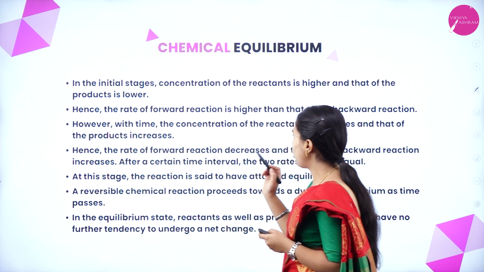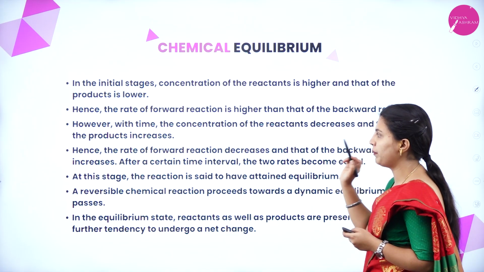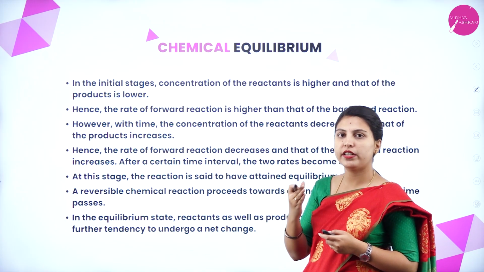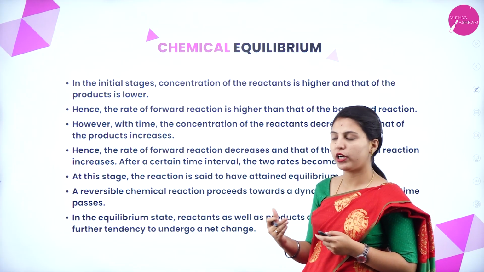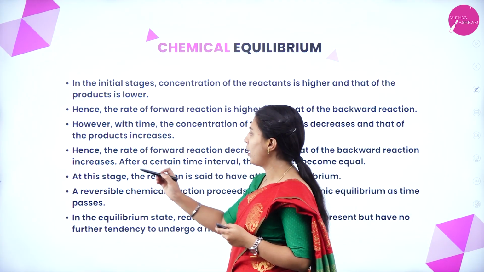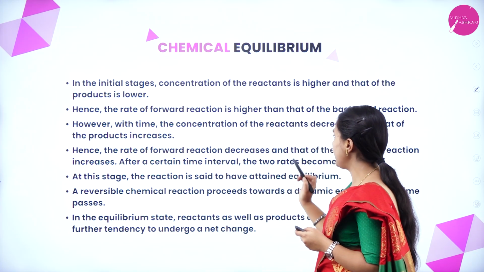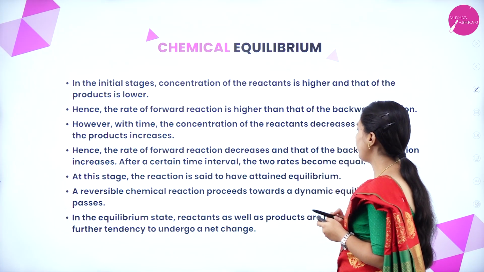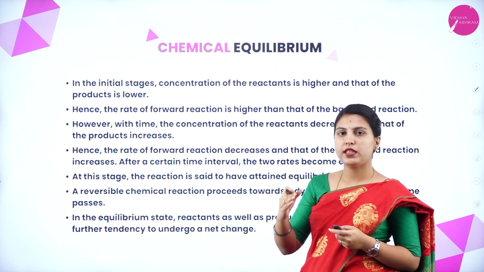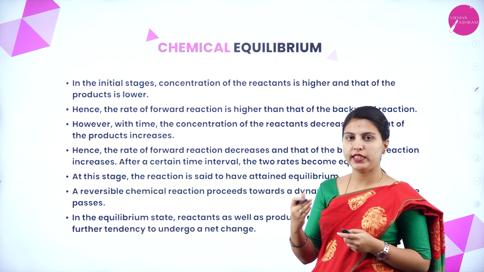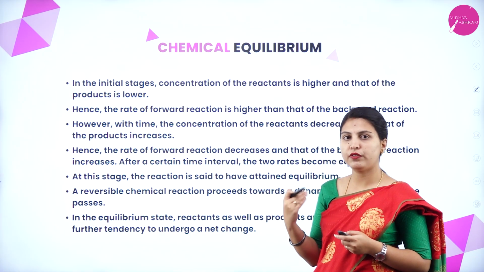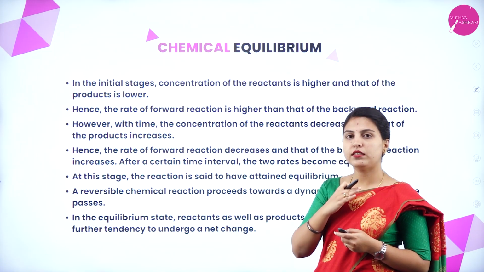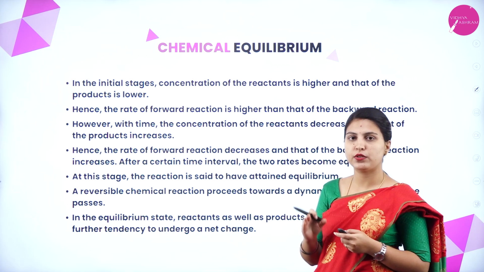However, with time, the concentration of the reactant decreases and that of the product increases. Because reactants will be used to form the product, the concentration of reactant will decrease and the concentration of product will increase with time. Hence, the rate of forward reaction decreases and that of backward reaction increases. After a certain time interval, the two rates become equal. At first, the reactant side will be more and the product side less. After the formation of product, the product side will be more and the reactant side less. After the reaction has progressed fully, both sides will be equal.